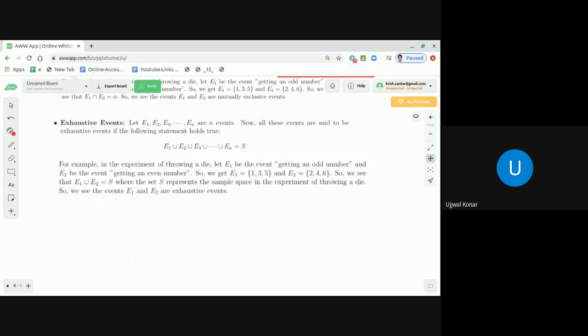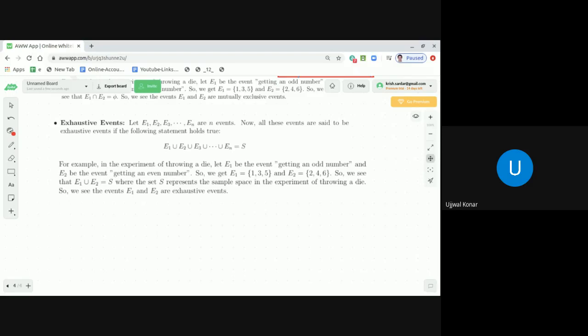To understand exhaustive events, let us consider there are n events E1, E2, E3 up to En. All these events are said to be exhaustive events if we make a union of all these events and get the entire sample space.